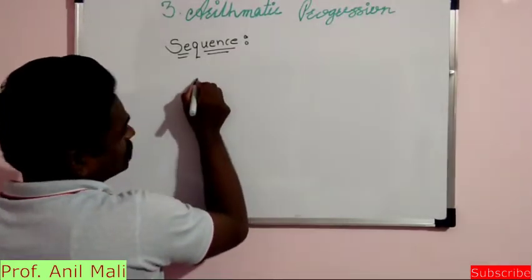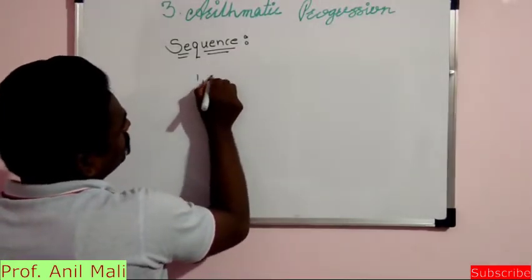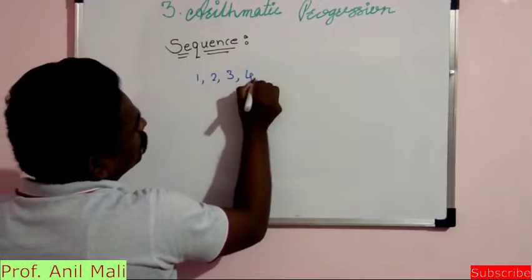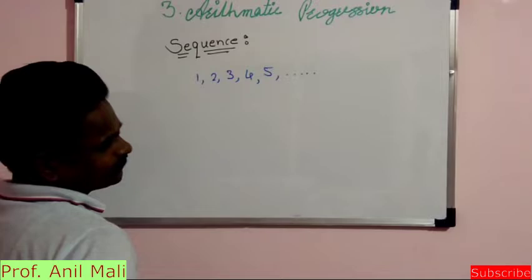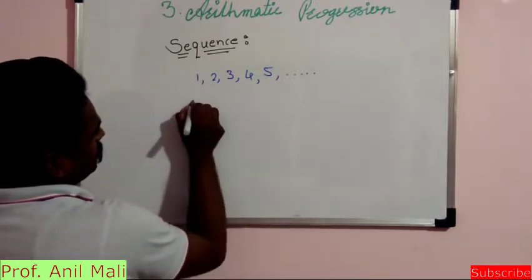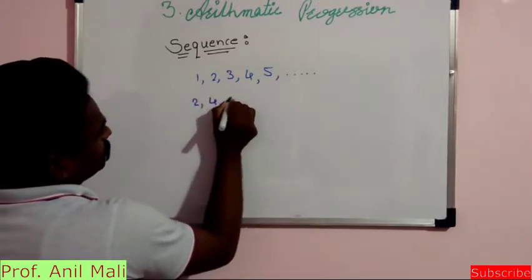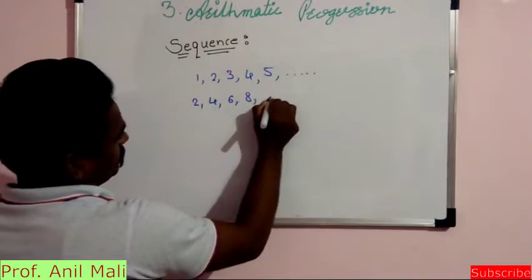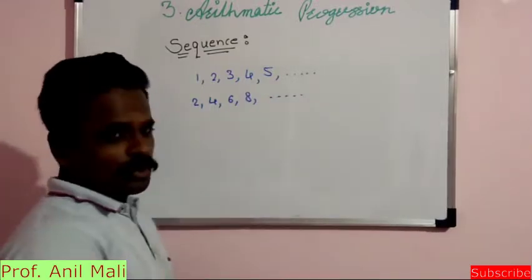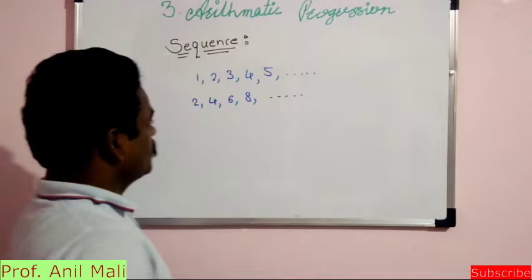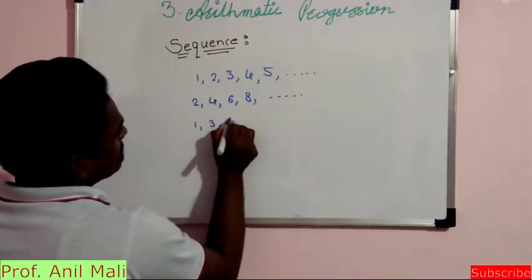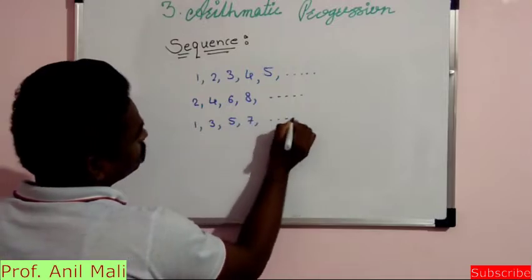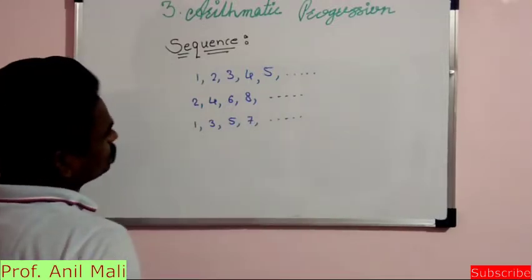Let's say this is the first example: 1, 2, 3, 4, 5 and so on. Second example: 2, 4, 6, 8 and so on. Third example: 1, 3, 5, 7 and so on.